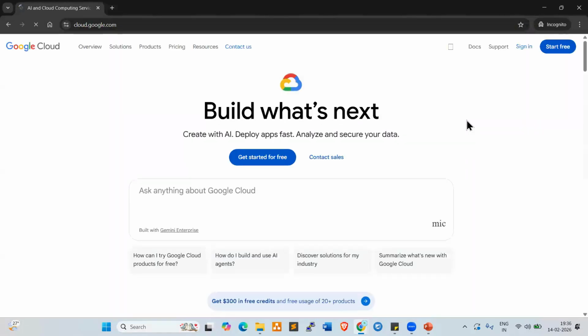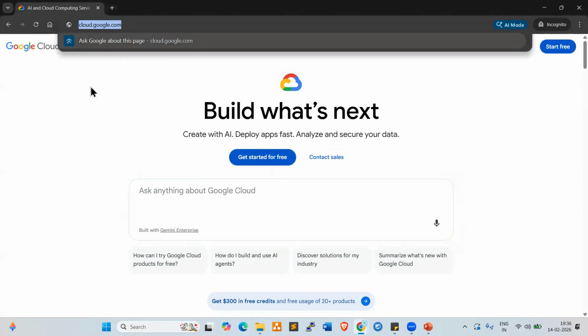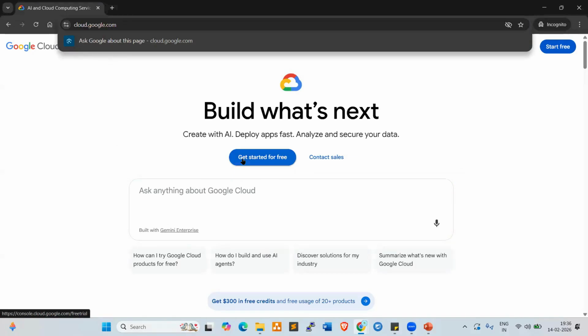So cloud.google.com is the URL to create a GCP account. Look at here, get started for free, start free. So we can create the GCP account by using this. Now get started for free, click on this.